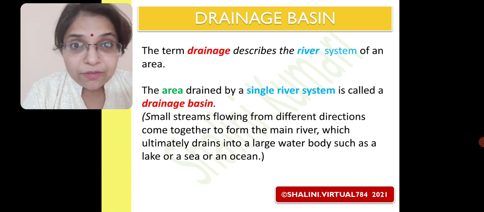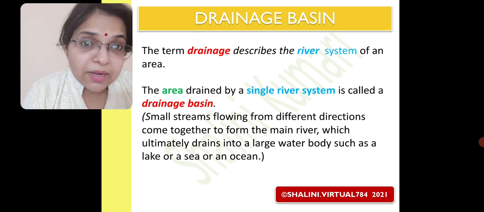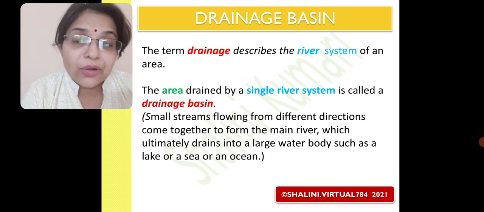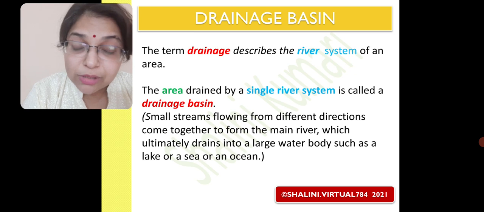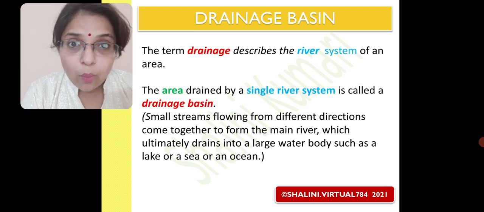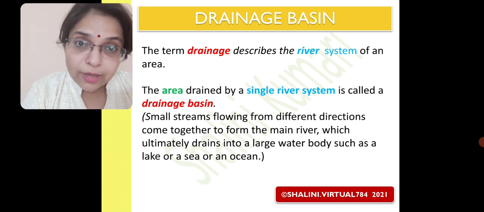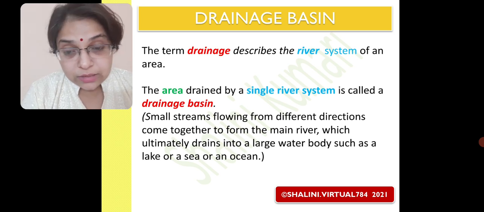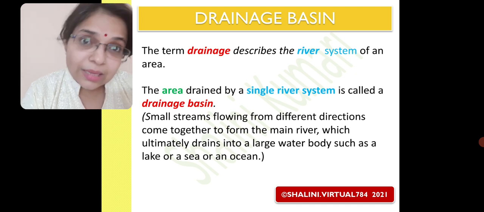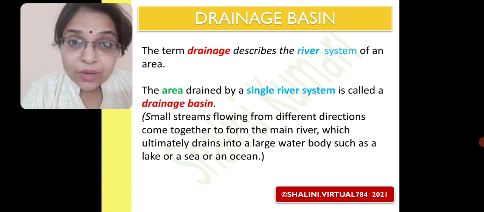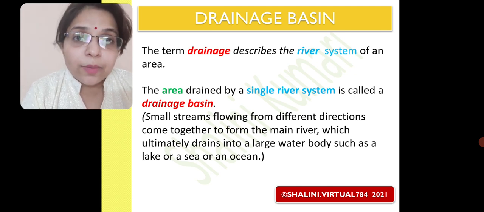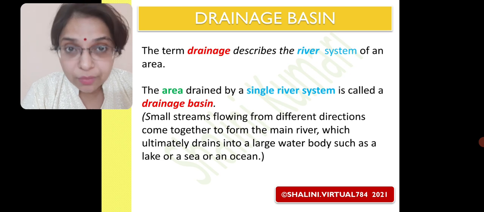Now the second point that we can see on the screen, the area drained by a single river system is called a drainage basin. So what is that drainage basin? Simply, if I'm talking about river Ganga, then whatever area it is spread out, taking from the origin, the source of river Ganga, till the mouth of river Ganga, whatever area it is covering along with its tributaries and distributaries will be called the drainage basin of river Ganga.